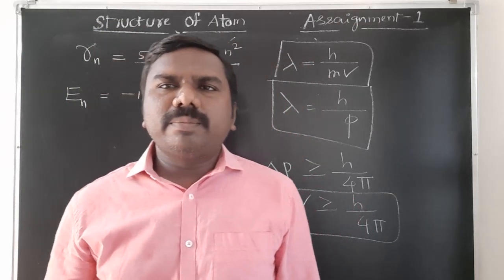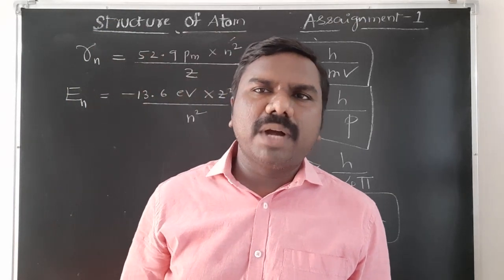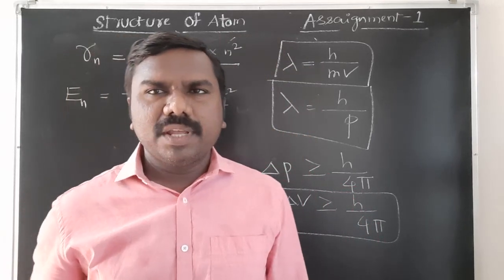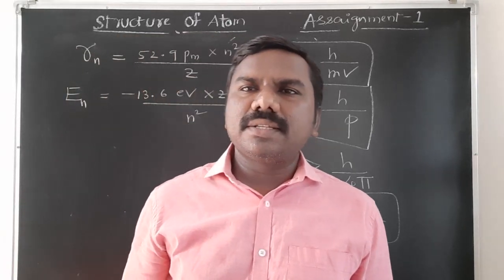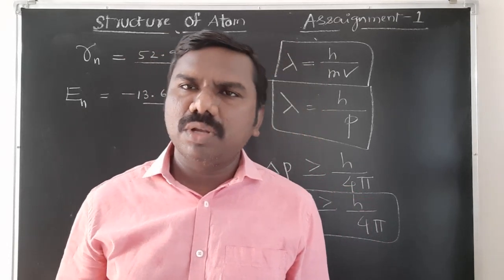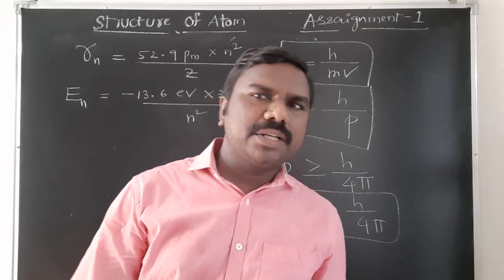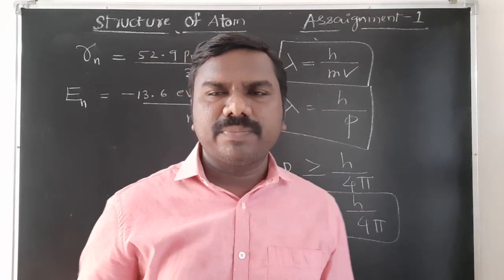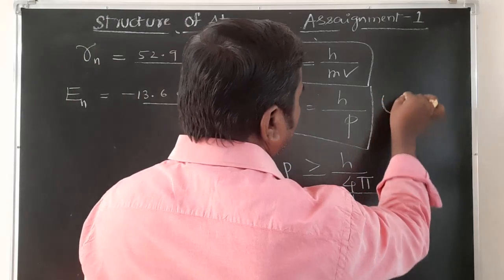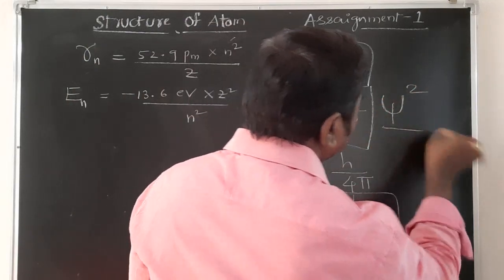After this, quantum mechanics developed by Erwin Schrödinger and Heisenberg. Quantum mechanics tells about the three-dimensional arrangement of electrons around the nucleus in x direction, y direction, z direction. In that case, Schrödinger gave the term psi square.